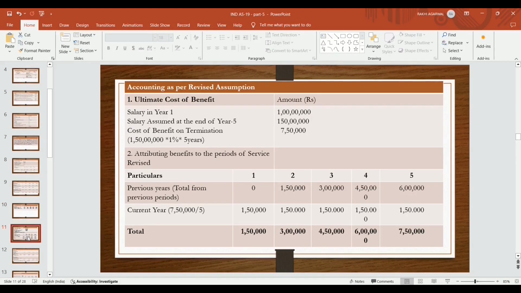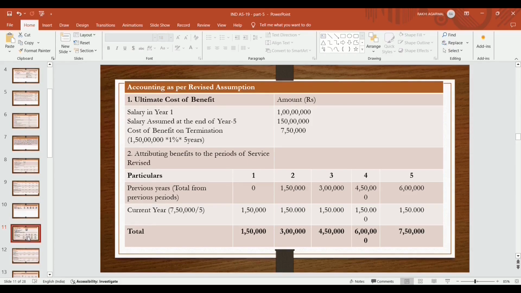Sitting at year 2, Ratna expects that the employee's salary at the end of year 5 becomes 1 crore 50 lakhs. So on that 1 crore 50 lakhs the benefit is to be given on termination, for the revised salary at the end of year 5. Salary in year 1 is 1 crore and revision happens at year 2. The management of Ratna Limited has assumed that at the end of year 5 the salary increases from 1 crore to 1 crore 50 lakhs. Attributing benefit to the period of service, the revised benefit 7,50,000 divided by 5, so the current year's benefit becomes 1,50,000. It should be recognized at fair value.